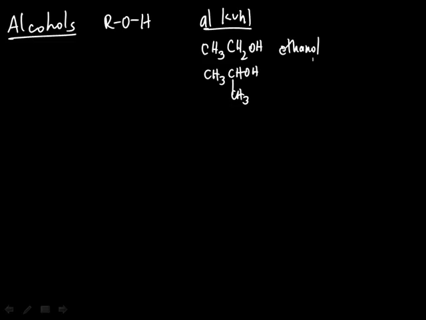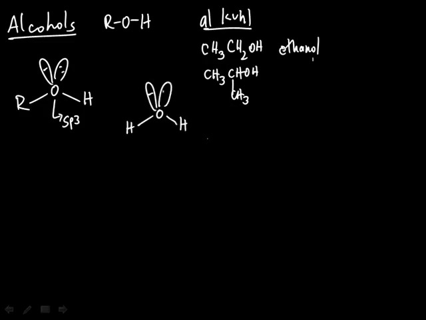In terms of the structure, as I said, alcohols are characterized by the presence of an OH group. The oxygen of that OH group is sp3 hybridized and has a tetrahedral structure. And therefore, they resemble the structure of water. In water also, we have two electron pairs. These electron pairs cause a certain repulsion, which then compresses the angle between the two hydrogens. So this is just 104.5 degrees.